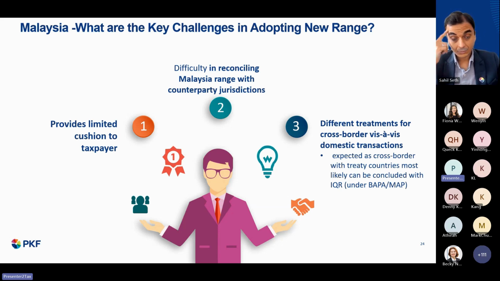Another thing is the difficulty in reconciling the Malaysia range with counterparty jurisdictions, as some of the countries are still adopting a wider range compared to the Malaysian range. And the third point to note is the different treatment of cross-border risk to domestic transactions.